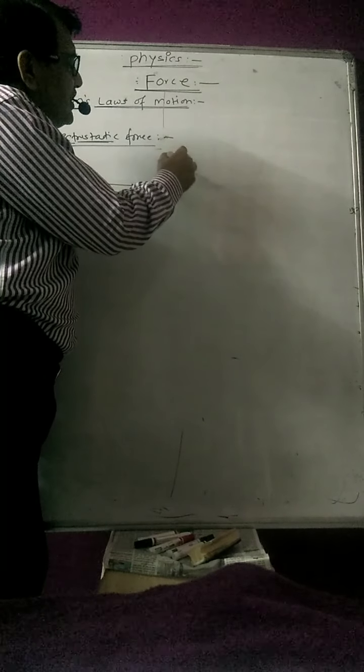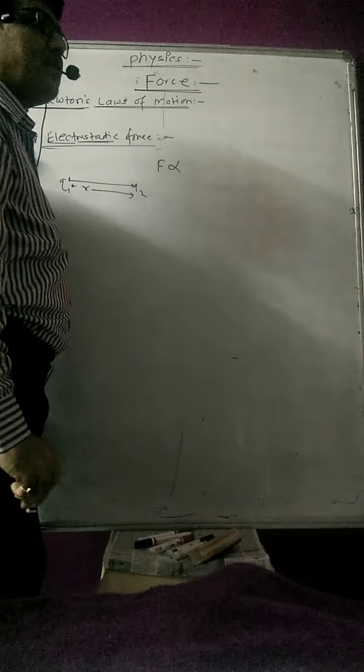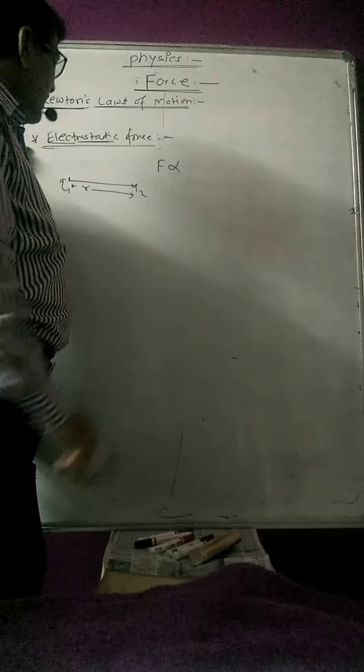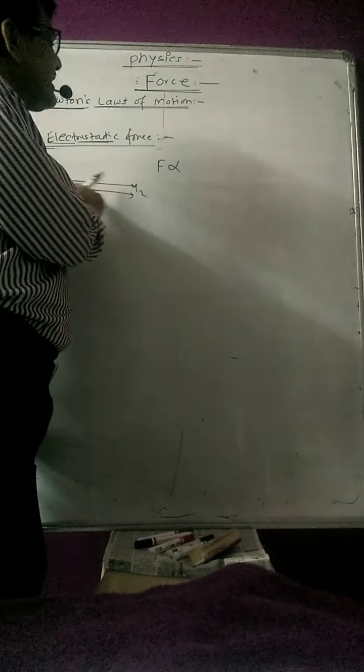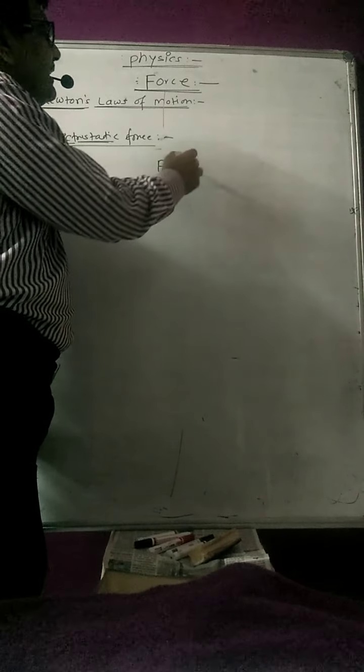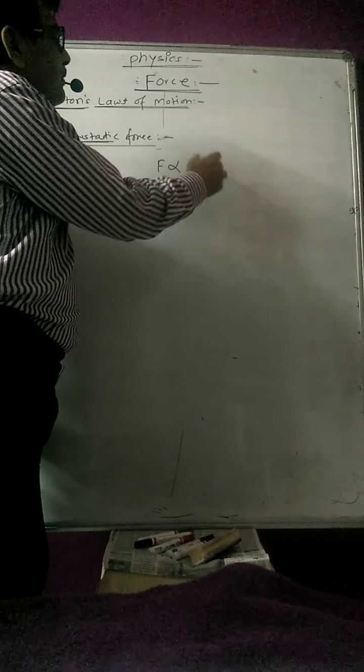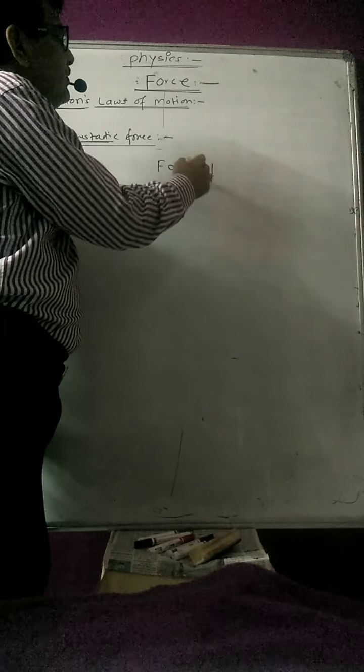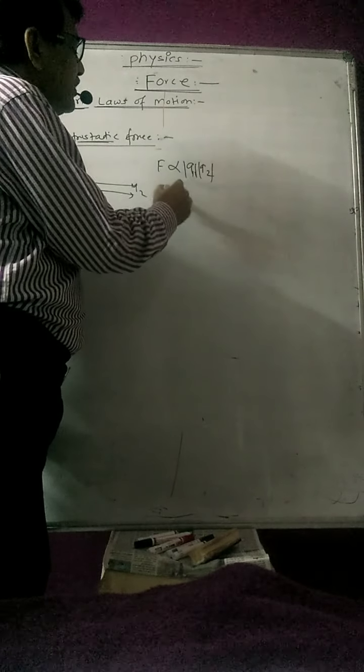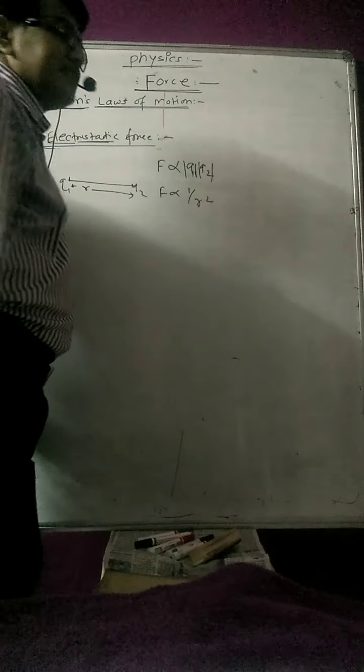According to Coulomb, the force of attraction or repulsion between any two electric point charges is directly proportional to the product of the magnitudes of these two charges and inversely proportional to the square of the distance between them.